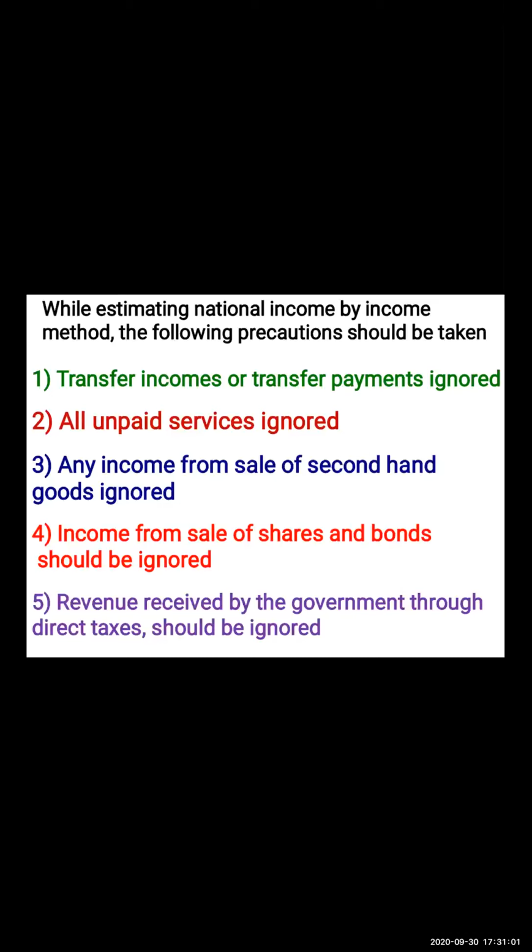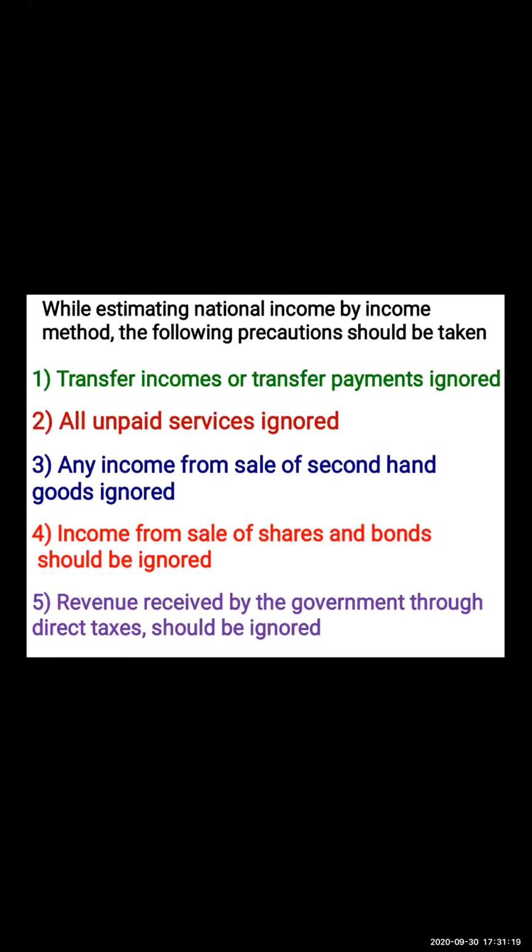Real national income means what? The final value of goods and services. They do not add up anything to the real national income. Revenue received by the government through direct taxes should be ignored.